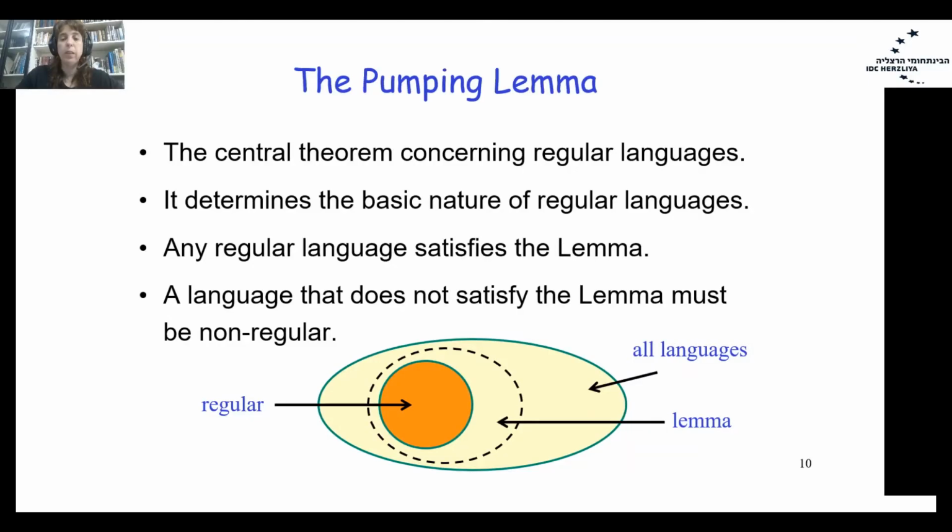The pumping lemma is the central theorem concerning regular languages. We will use the pumping lemma to show that some language is non-regular. The pumping lemma actually determines the basic nature of regular languages. Any regular language satisfies the lemma. A language that does not satisfy the lemma must be non-regular, and this is the point that we will use to show that some languages are non-regular.